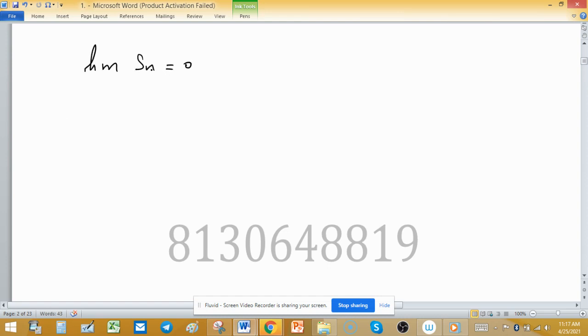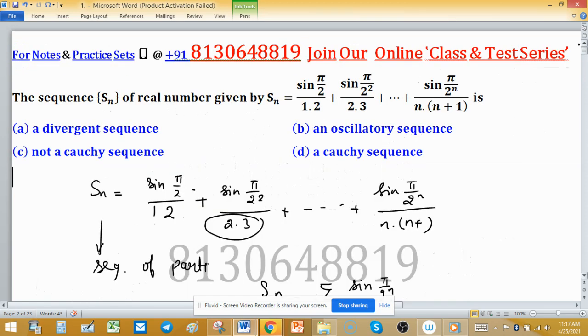It means the sequence of partial sums is convergent. So Sn is a convergent sequence, and we know that every convergent sequence is a Cauchy sequence. So which option is true? Option A is wrong because divergent is given. Oscillatory is again wrong, and not a Cauchy sequence is wrong. A Cauchy sequence is true because this is convergent and every convergent sequence is Cauchy. So only option D is correct.